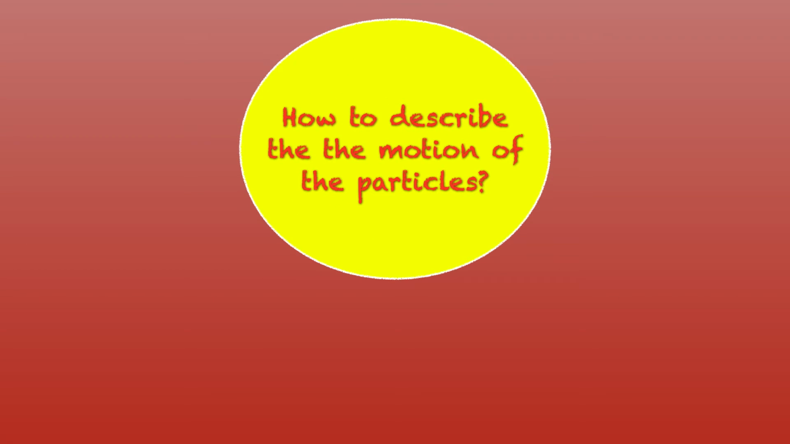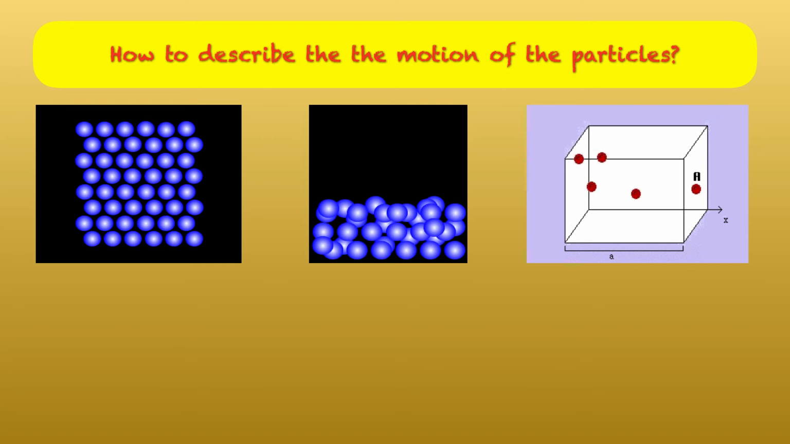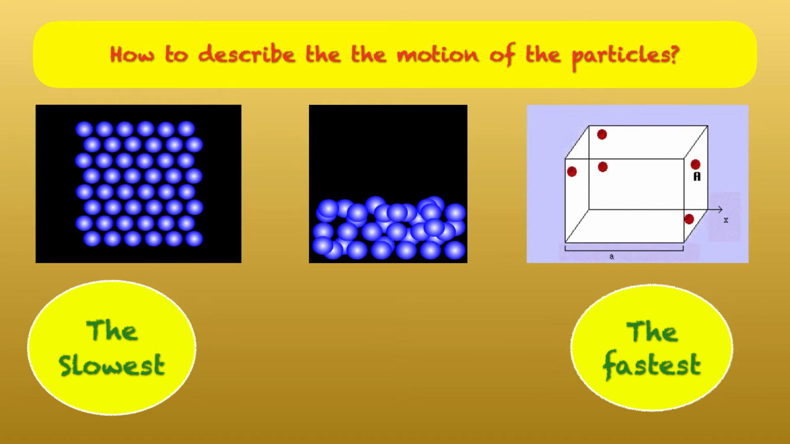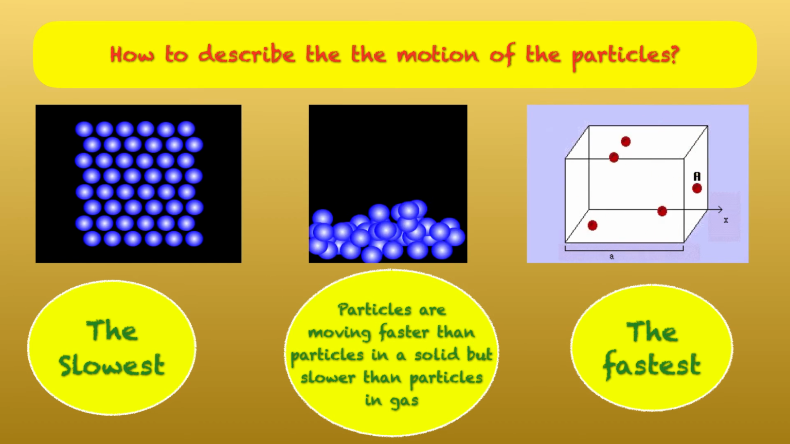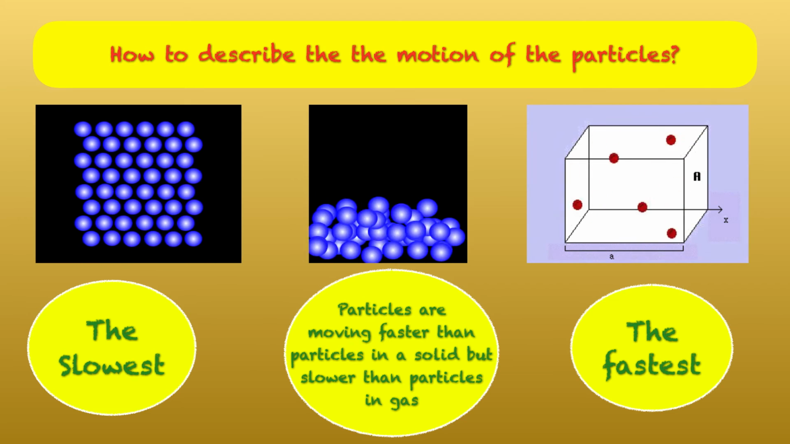Another parameter which describes the particles is the motion. How particles are moving in an element X. Motion of particles can be described as fast or slow. In a solid, the motion of particles is the slowest, where particles are vibrating in place, while particles in gas are moving the fastest. For sure, in liquids, particles are moving faster than particles in a solid, but slower than particles in gas.